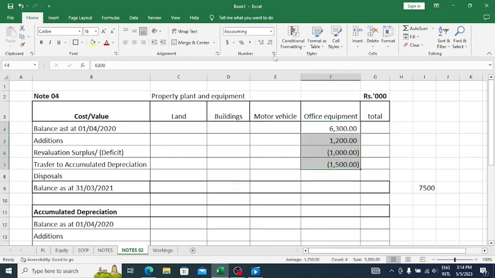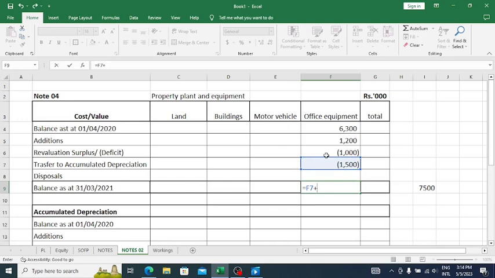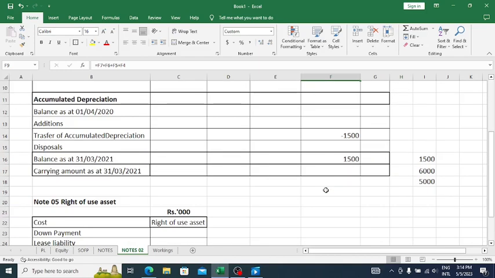So it is like this, and now you see, the value of the office equipment now should be 5000, right? So that's what they have asked us to do, right? So here there is no accumulated depreciation because they have revalued the asset on 31st March 2021, right?